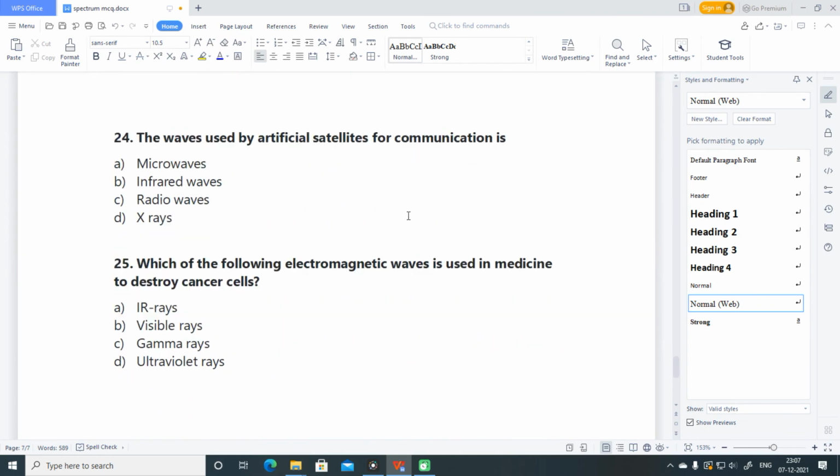The waves used by artificial satellites for communication are microwaves. Next, 25th question. Which of the following electromagnetic waves is used in medicine to destroy cancer cells? So radiotherapy is done to destroy cancer cells, and in radiotherapy gamma rays are used. So C option is correct for this.